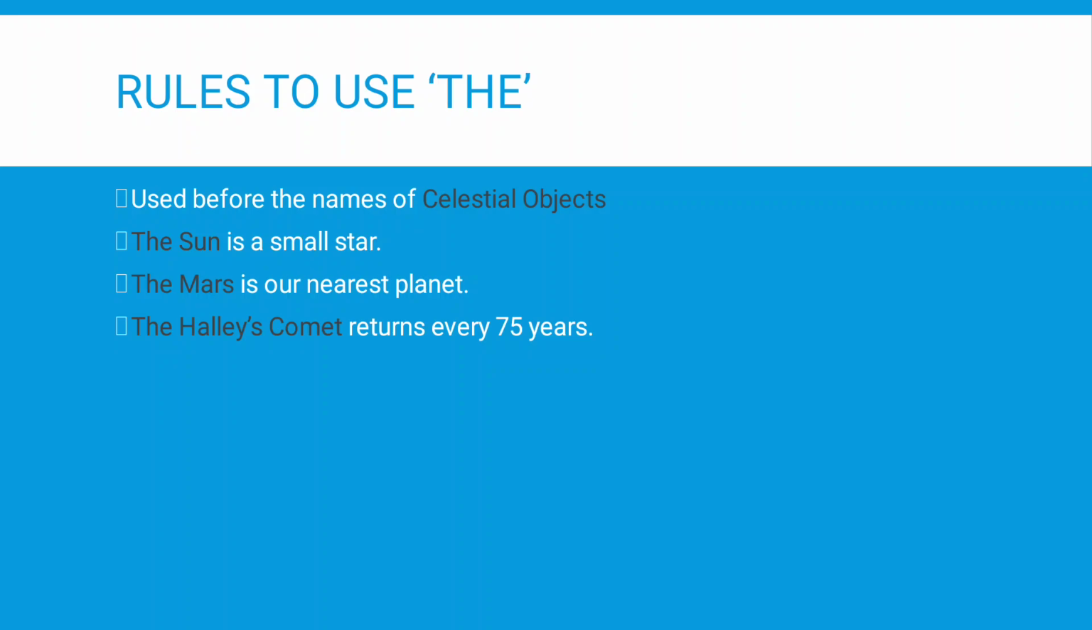The Sun is a small star. The Mars is our nearest planet. The Halley's Comet returns every 75 years. What does the rule say here?